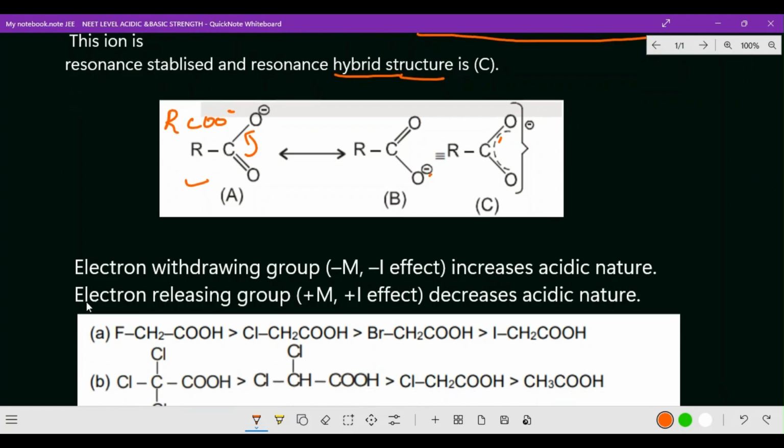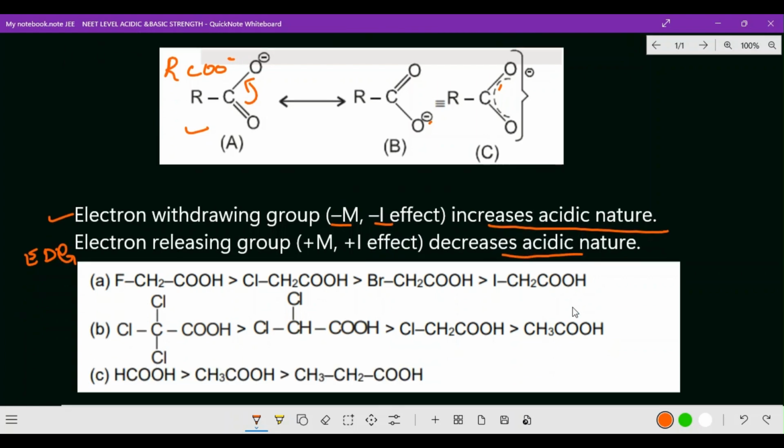What is the main idea from this? We are going to go through electron withdrawing groups. It is minus M and minus I, which will increase the acidic nature. Already we have gone through that. And then electron releasing groups, which is nothing but electron donating groups. So electron releasing or electron donating groups, plus I and plus M, plus I effect will decrease the acidic nature. Yes, you got a better idea related to minus I and minus M, plus I and plus M. I hope you got the clear idea.